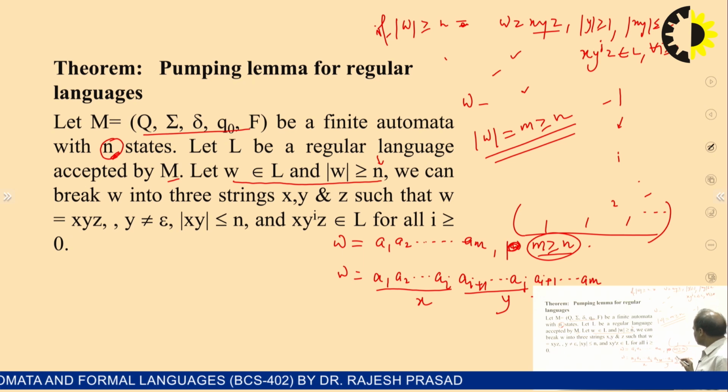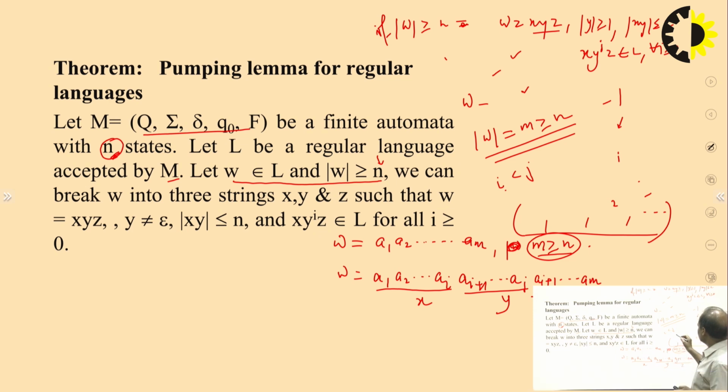So this means that there are two indices, let's say I and J. By the pigeonhole principle, there are indices I and J such that Qi equals Qj. Is it clear? Qi equals Qj. Why?